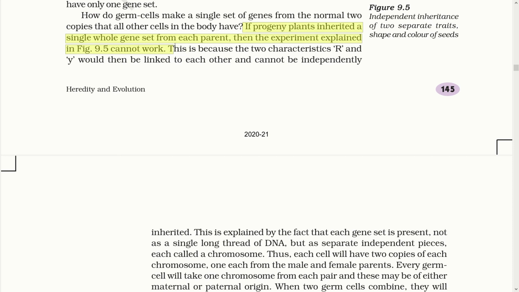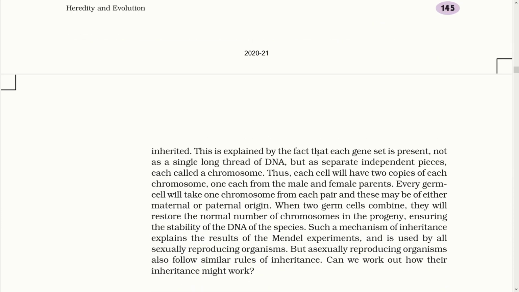If the progeny plant inherited a single whole gene set from each parent, then the experiment explained in the figure cannot work. This is because two characteristics R and Y would be linked to each other and cannot be independently inherited. This is explained by the fact that each gene set is present not as a single long thread of DNA but as separate independent pieces, and each is called a chromosome. Thus, each cell will have two copies of each chromosome, one each from the male and female parent. Every germ cell will take one chromosome from each pair, and this may be of either maternal or paternal origin.